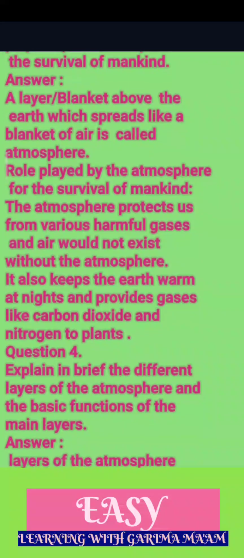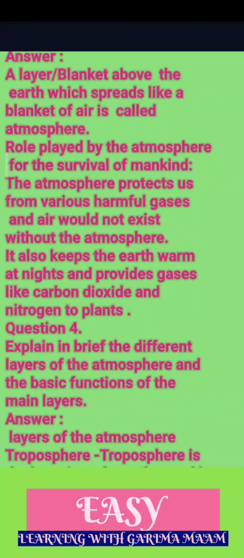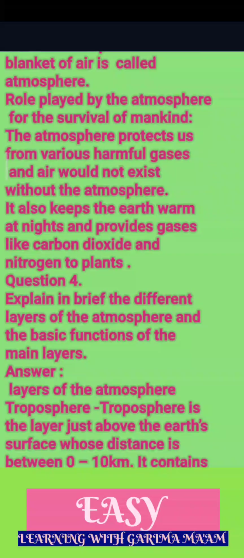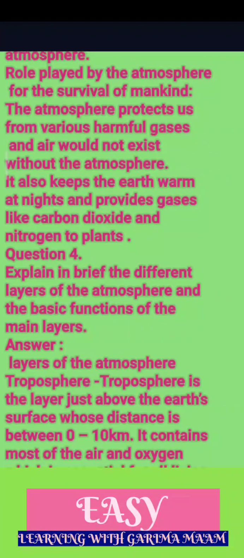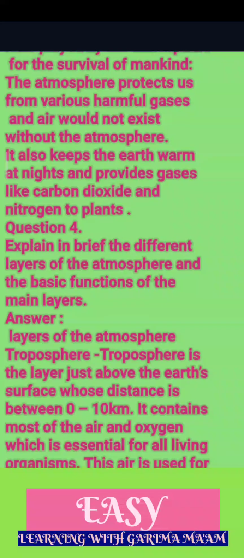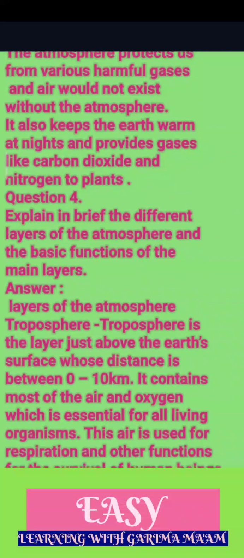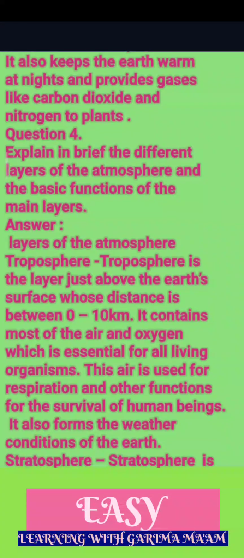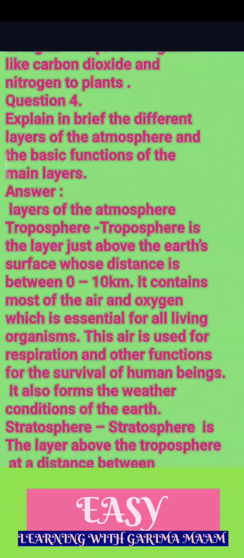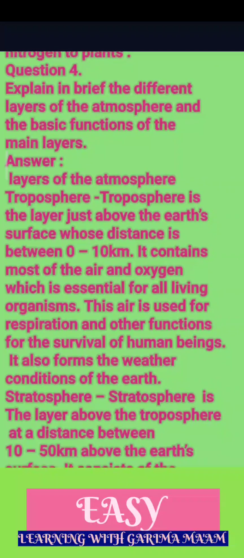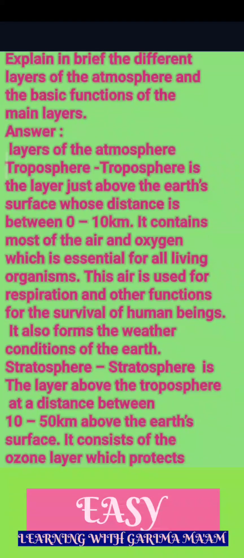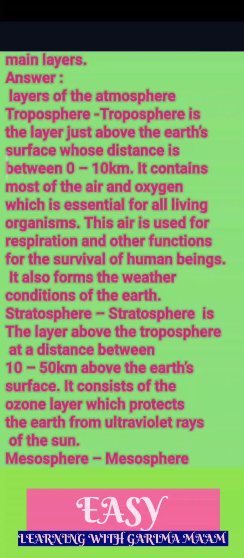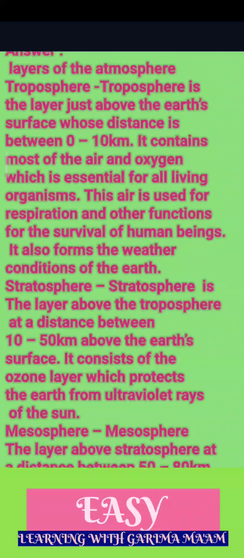Question 4. Explain in brief the different layers of the atmosphere and the basic functions of the main layers. Answer. Layers of the atmosphere. Troposphere. Troposphere is the layer just above the Earth's surface, between 0 to 10 km. It contains most of the air and oxygen, which is essential for all living organisms. This air is used for respiration and other functions for the survival of human beings. It also forms the weather conditions of the Earth.